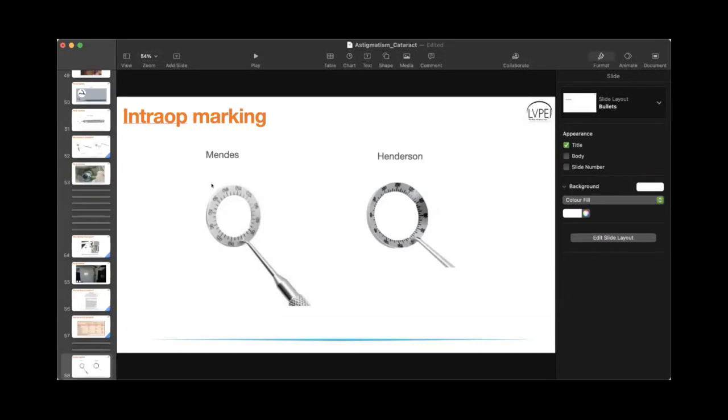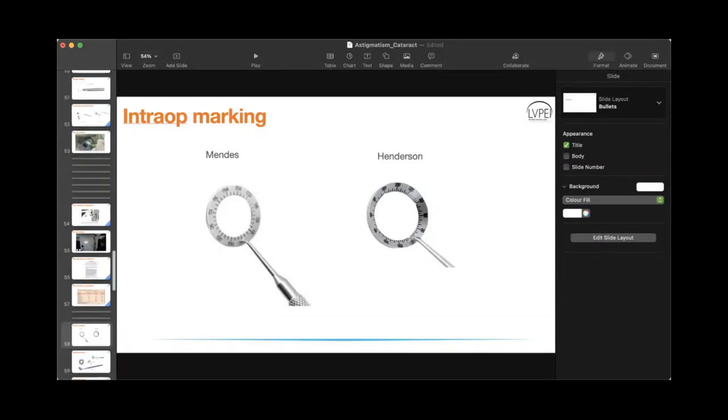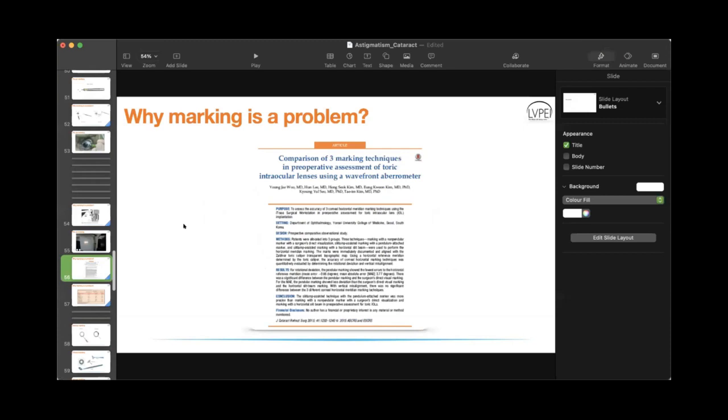So then I'll just go back to my slides, and then I was just talking about the different techniques of marking, and then saying that whichever technique you use, all three techniques actually seem to be working quite well. Very low mean error of between 3 and 6 degrees. And so all three techniques are quite okay. And I was also saying that intraoperatively, the other instrument that you require is the degree gauge.